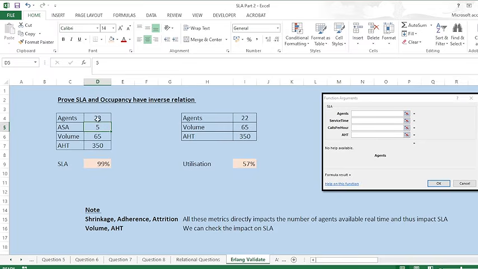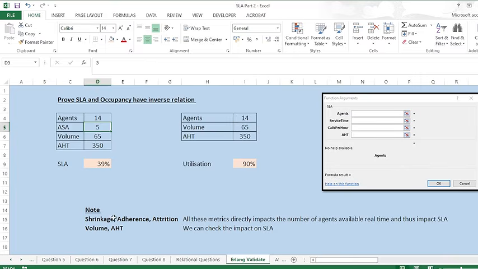Now I'm taking the reverse. Initially I had taken 15 agents, now I'm taking 14 agents. So you can see the difference. Now my service level is 39% and my occupancy is 90%. So they have an inverse relation. This is the way you can show in the interview that there is an inverse relation between occupancy and service level. So this part is done. I hope it is clear now how we can show this in the interview.